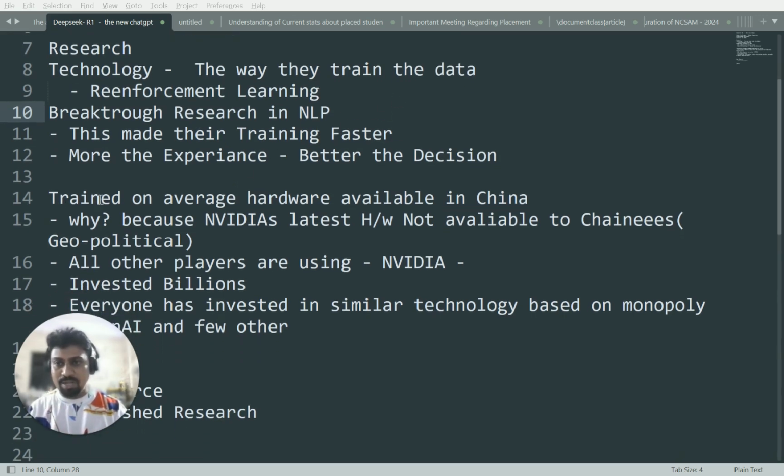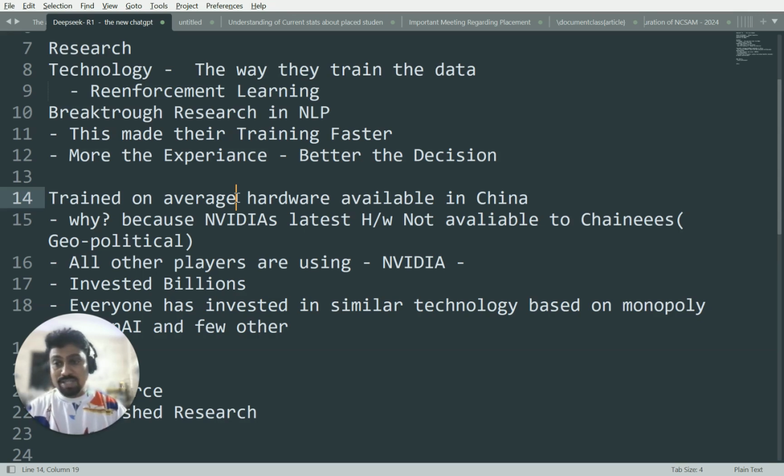That's because of this statement. All these models are trained on hardware available in China. Let's say not average, maybe the top hardware on which you can run LLM models available in China, and those are not top globally. Why? Because NVIDIA leads in top-tier hardware specifically to run AI models, right?